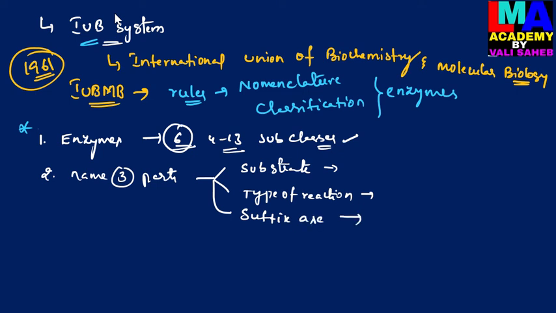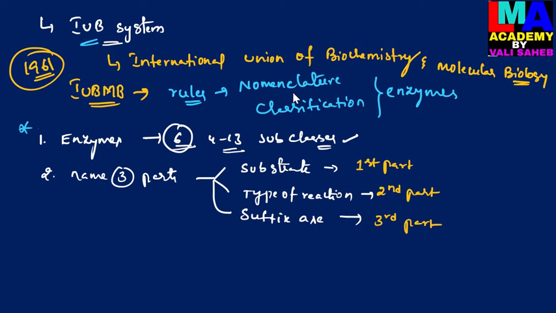This is the third part of the enzyme name. So each enzyme name has 3 parts: first the substrate, second the type of reaction, and third the suffix.